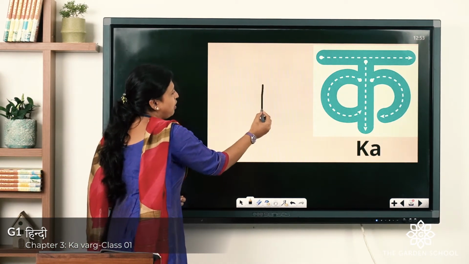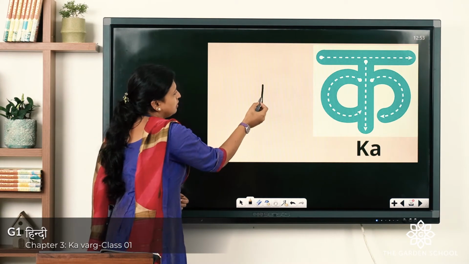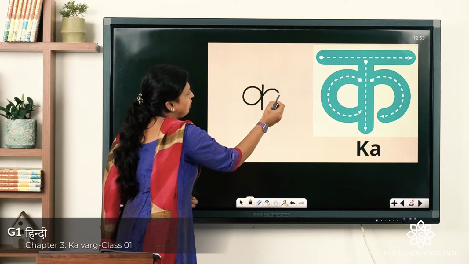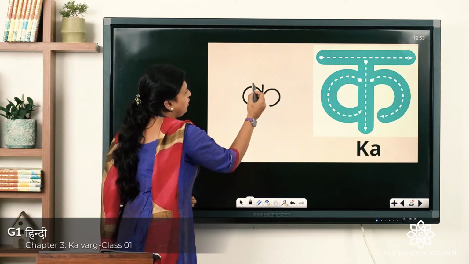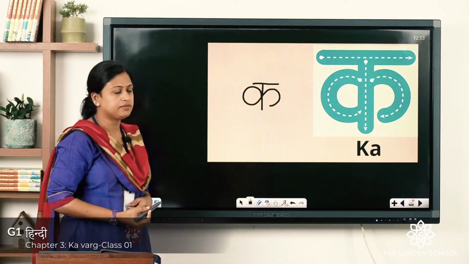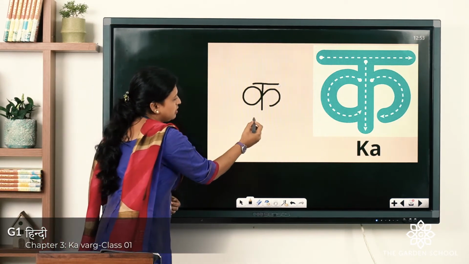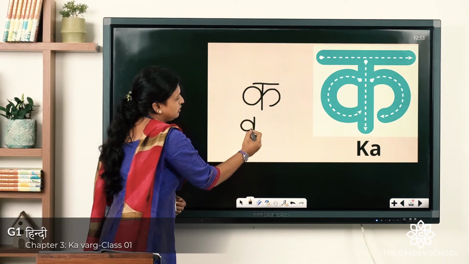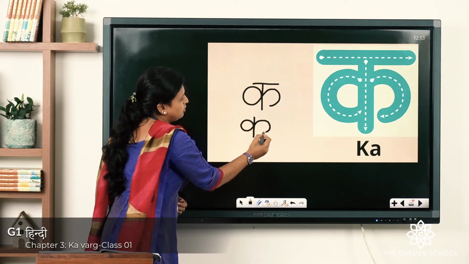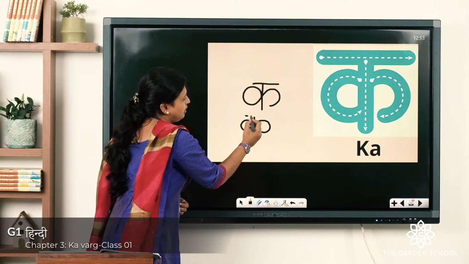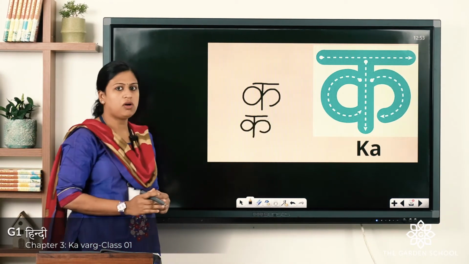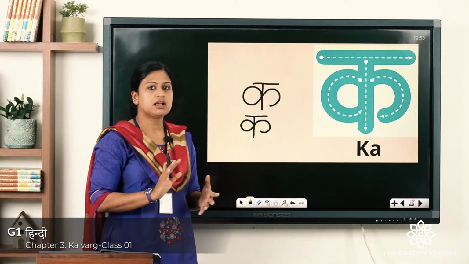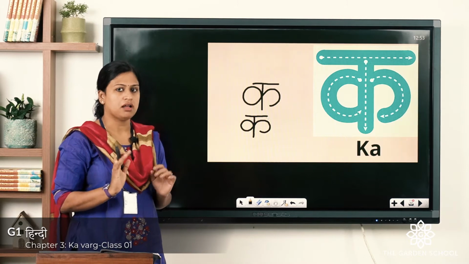First, a small straight line, a small circle and a small hook type, and on the top a sleeping line. Once again, a straight line, a circle and a small hook or inverted C, and on the top a small short sleeping line. It is pronounced Ka, a short sound, Ka.